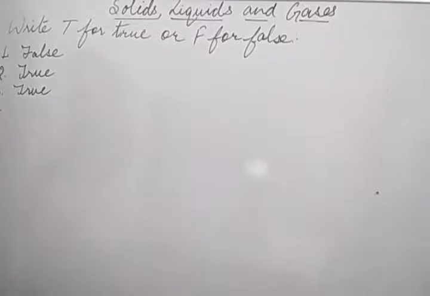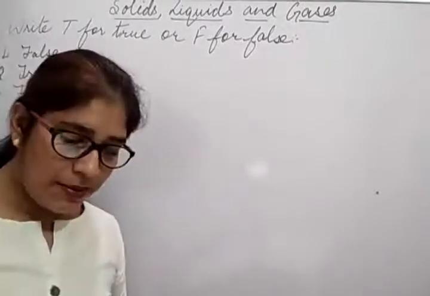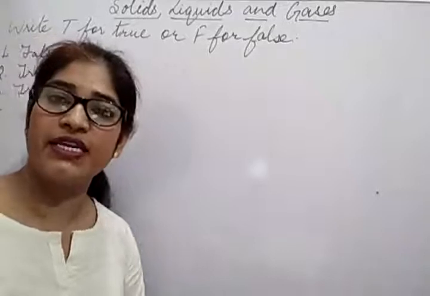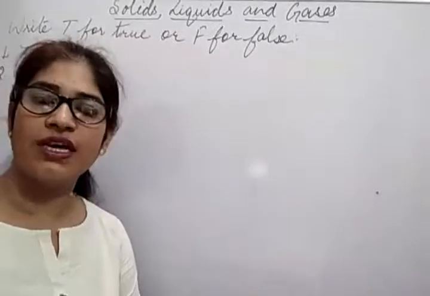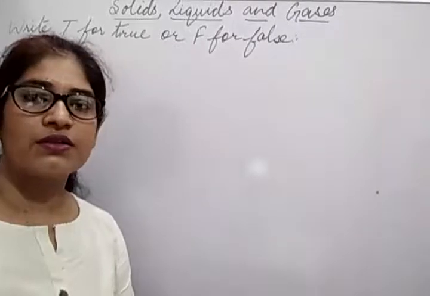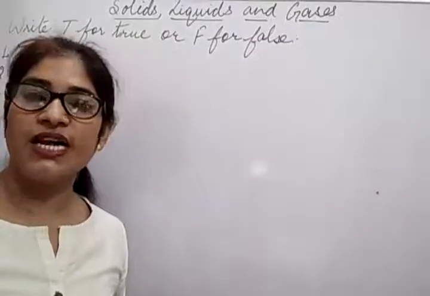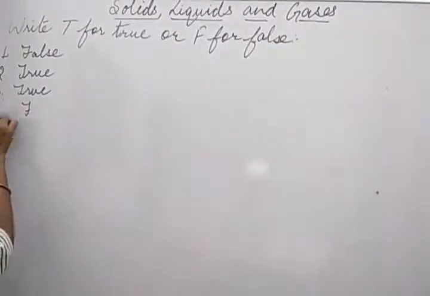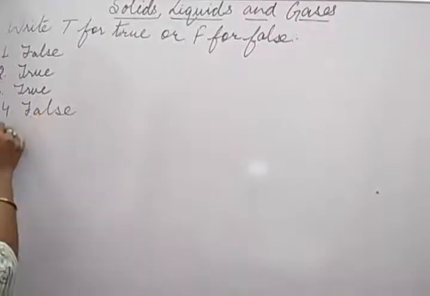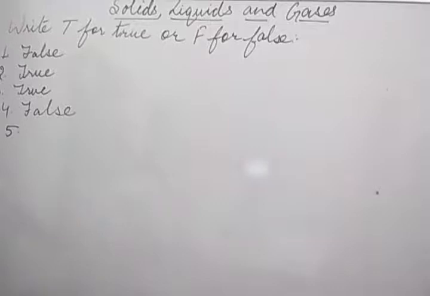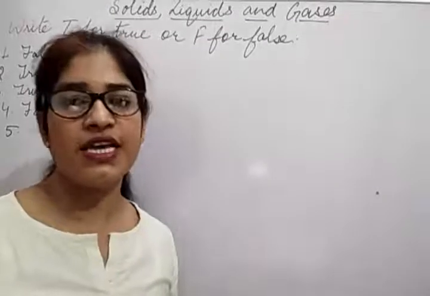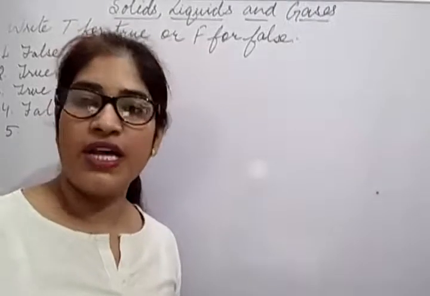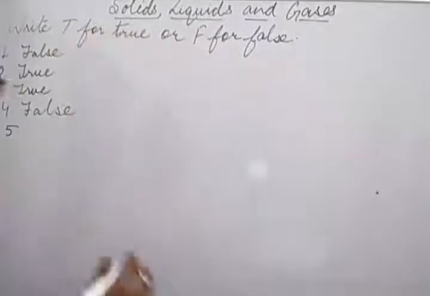Then fourth, oxygen and carbon dioxide are examples of liquids, or something else? Oxygen and carbon dioxide are examples of gases. They are not examples of liquids. So this is false. Now next one is, gases do not have a fixed shape and size. Yes, as they are invisible, we cannot see them. So they do not have a fixed shape and size, we can say. So this is a true statement.